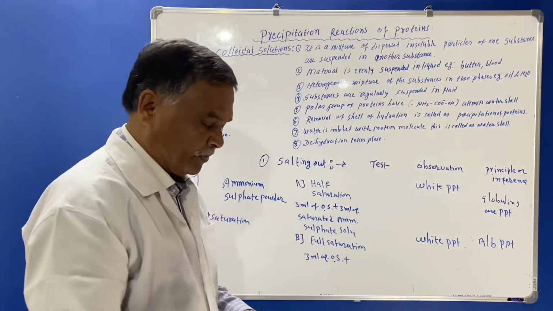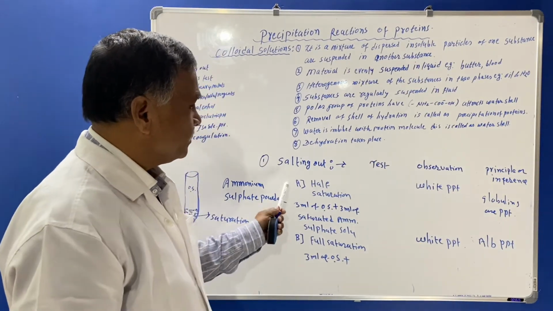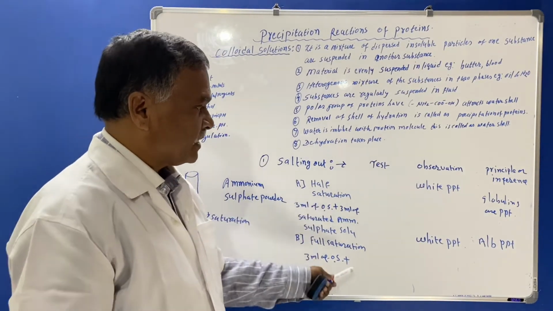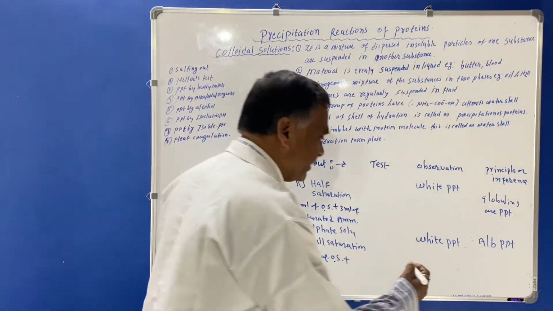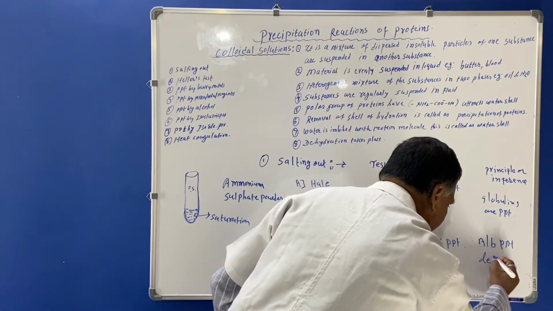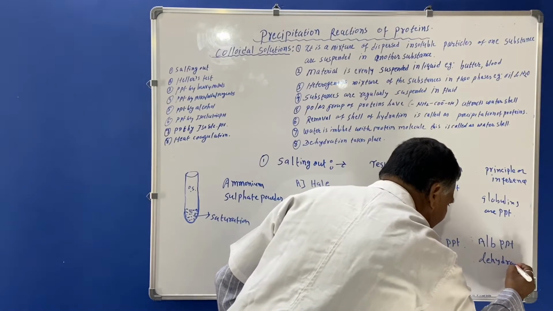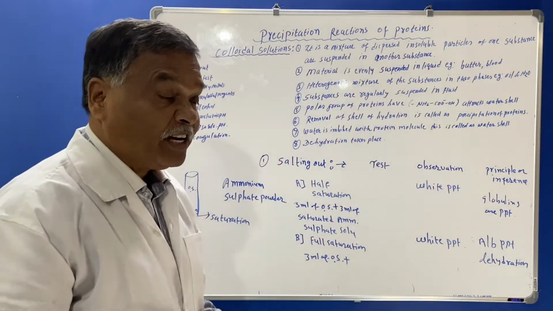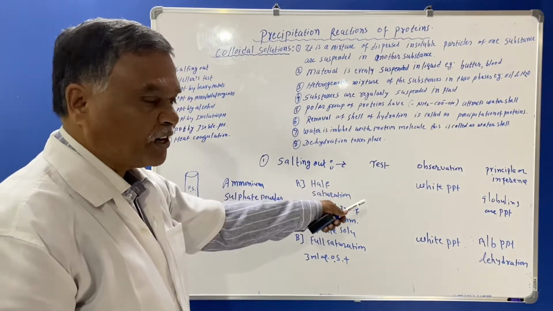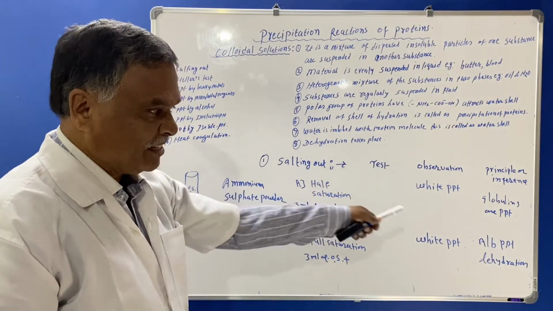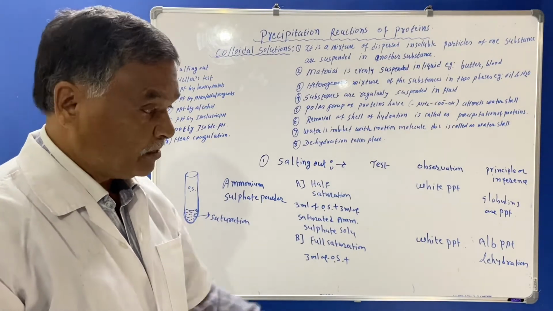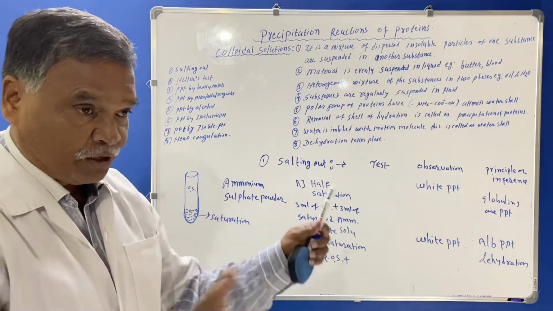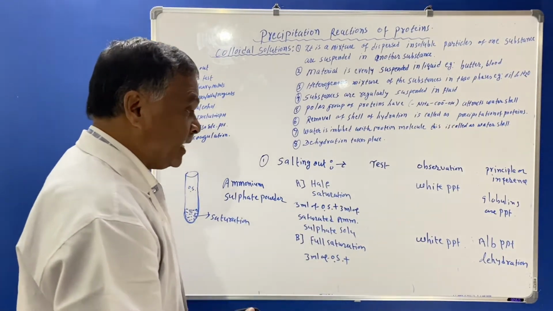Now you must know this process is carried out by dehydration. Here the dehydration is seen. Dehydration means the water shell is removed. When the precipitation reactions of protein are seen here, the water molecule is removed. That is the process of dehydration. Removal of water molecules is said to be dehydration.